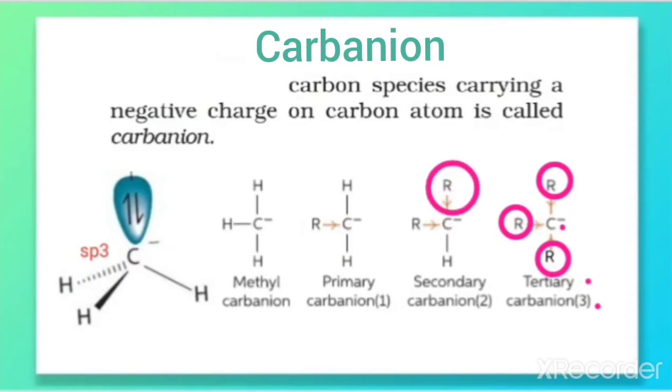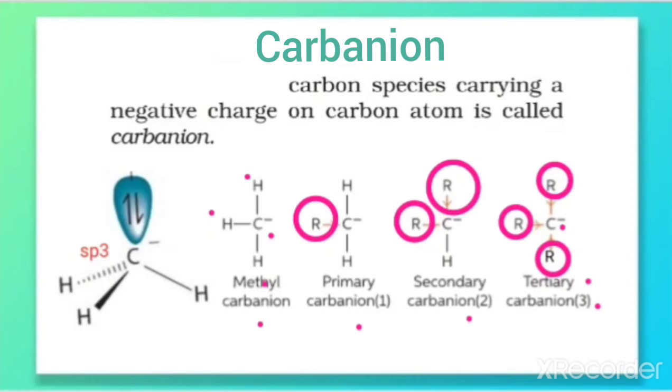If there are 2 alkyl groups, as shown here, then it is called secondary, or 2 degree. If there is one alkyl group, then it is called primary. And if there is no alkyl group, all are hydrogen, that means the negatively charged carbon is attached to 3 hydrogens, then it is called methyl carbanion.